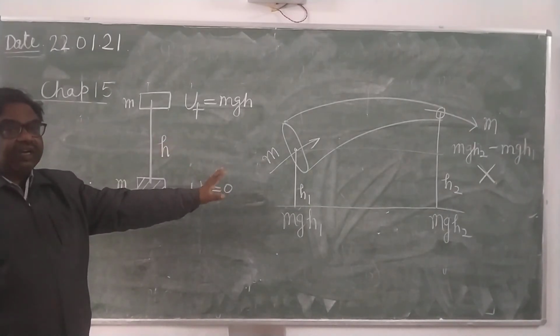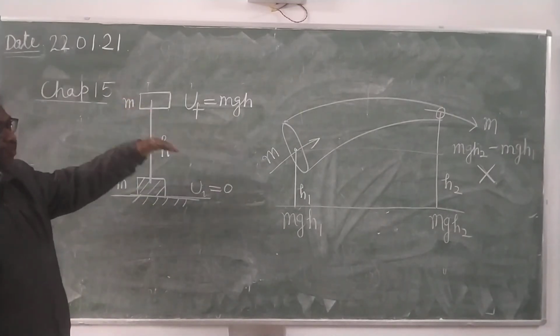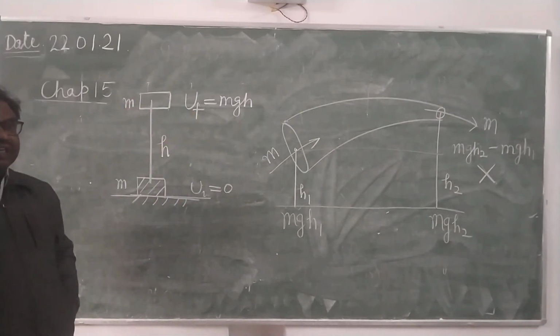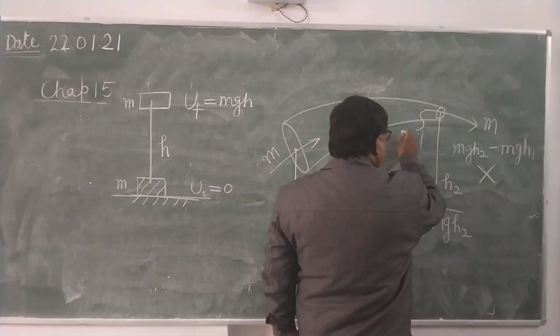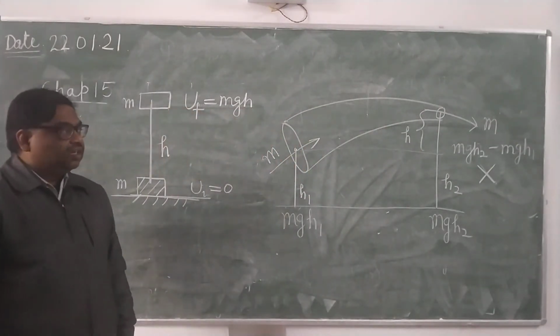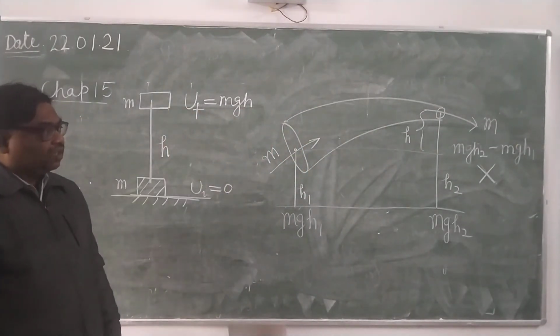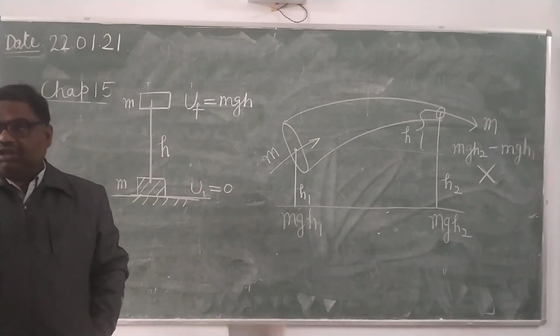The net height increase is h, which is equal to h2 minus h1.